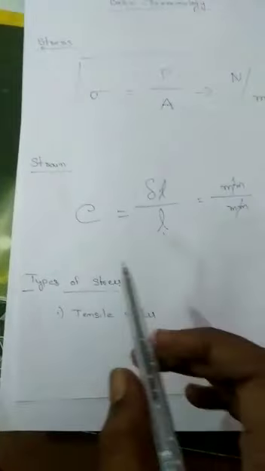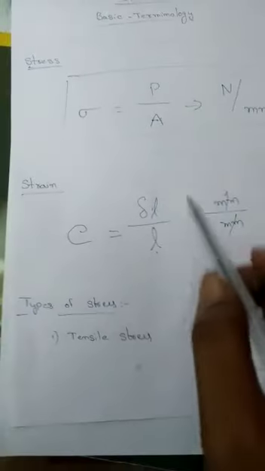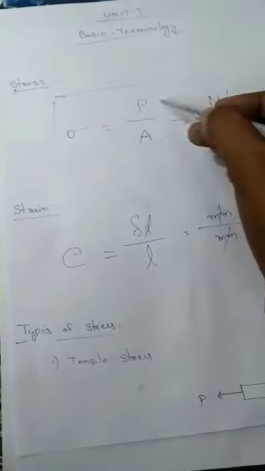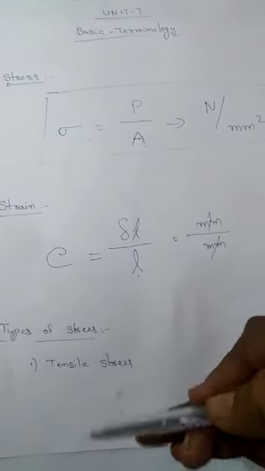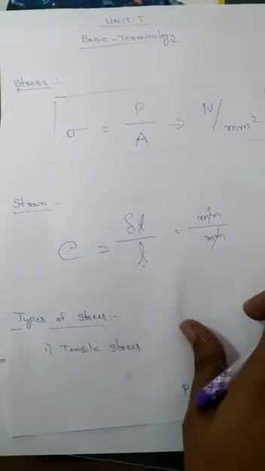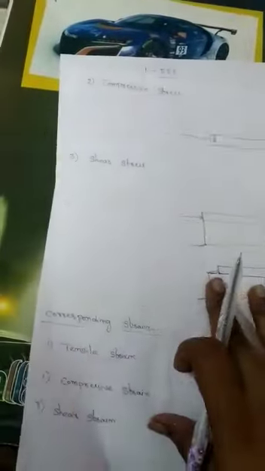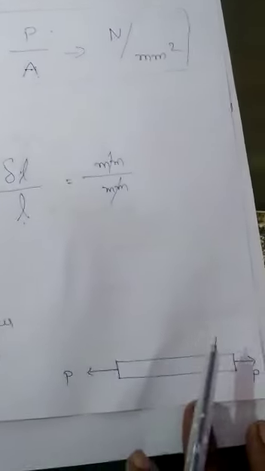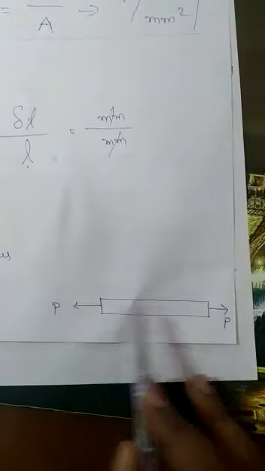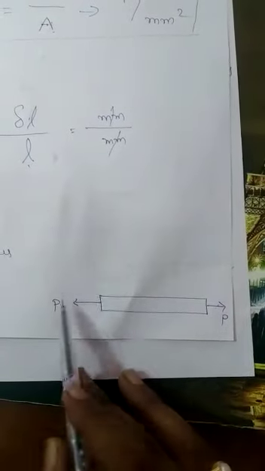Next, types of stresses. We already know sigma is equal to P by A. Based on kinds of loads, we divide stresses into three categories. The first one is tensile stress. For example, in a body we apply two opposite pulls.